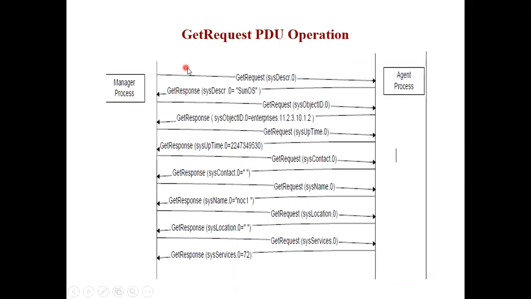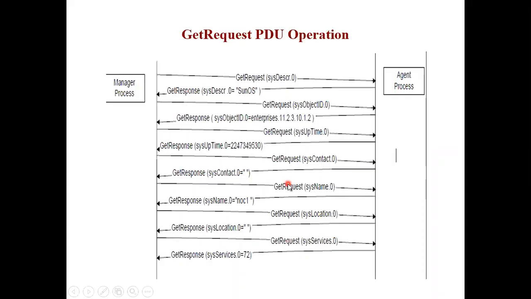So this way your get PDU operation takes place. See, here we have only used the system service. The TCP, UDP, address translation, all that. This looks so easy to see: yes, request sent, response received. But this was just about the system description or system service group, which was only 7.